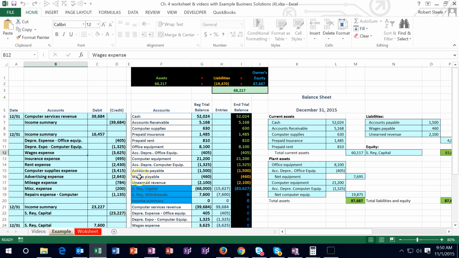And I know these assignments are pretty long and intimidating, but just note that if we have the video tab and the example tab, this example tab and the video will go over a lot of the entries. So although the numbers will change, you'll get a lot of information by just picking up the format from the Excel tabs and the videos. So if you look at those, even if you don't get full credit, if you don't do it perfectly, or you run out of time, you should be able to pick up a lot of points on these.